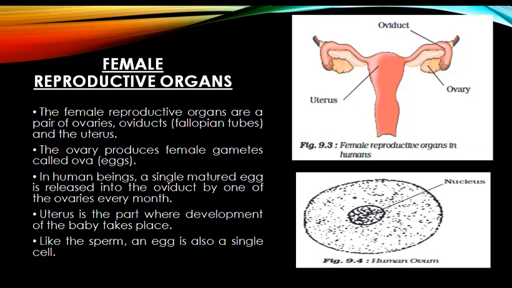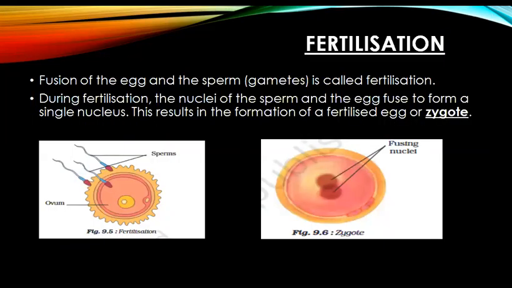Then we have the process of reproduction, which has various stages, and the first stage is fertilization, where the fusion of the egg and the sperm, that are the male and female gametes, will take place, and this fusion is called fertilization. During fertilization, the nuclei of the sperm and the egg fuse to form a single nucleus.